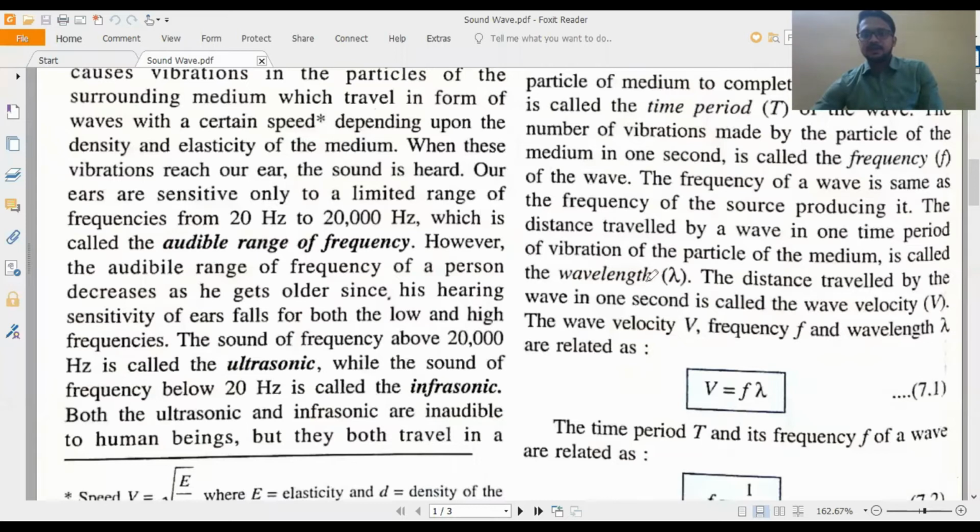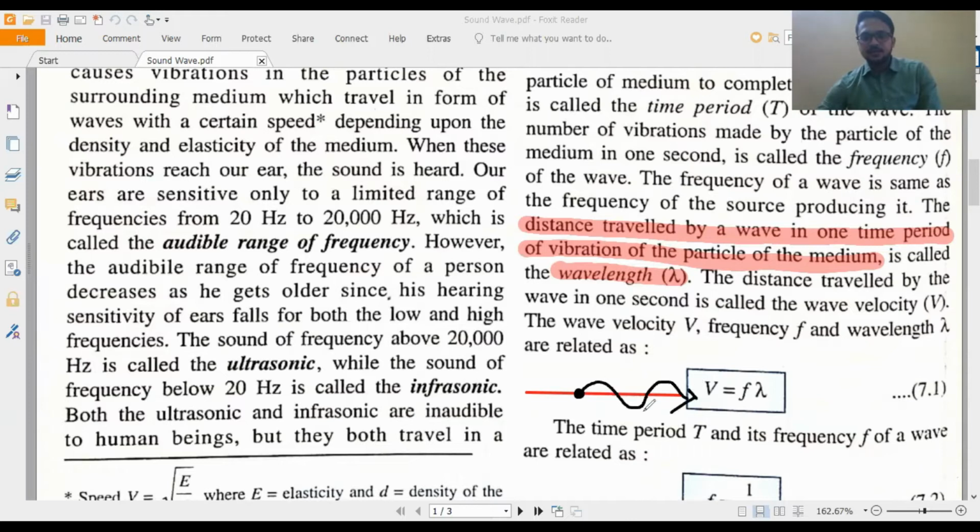Next thing is wavelength. Wavelength is the distance traveled by a wave in one period of vibration of the particle of the medium. Suppose I take the same diagram, and here I am drawing the mean position. I am taking one particle, and suppose the wave is propagating in this direction.